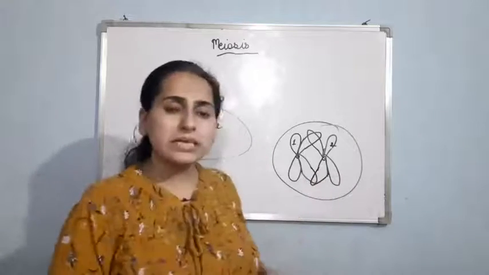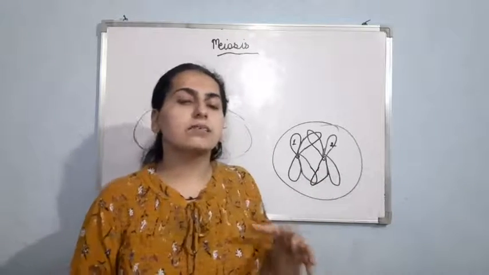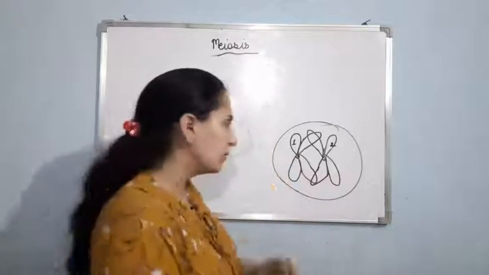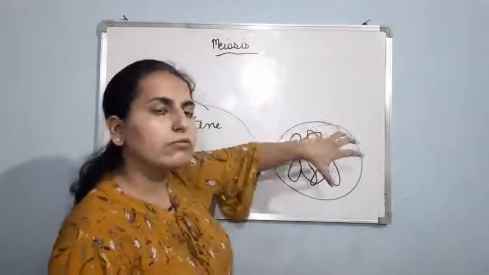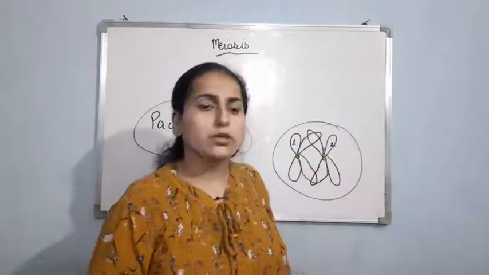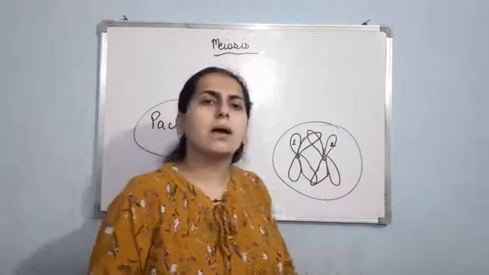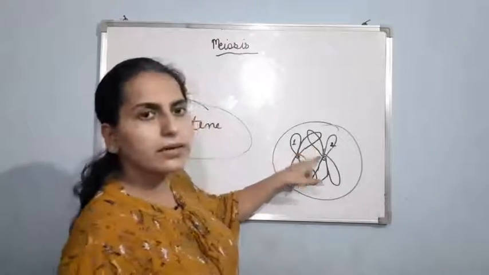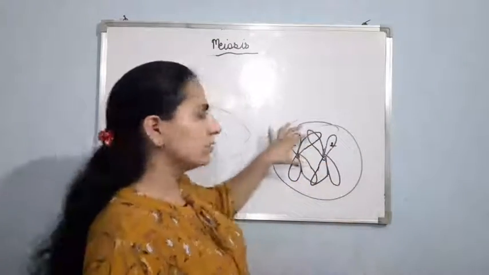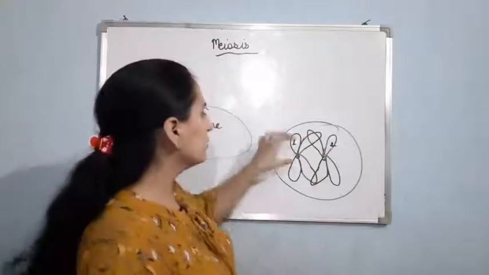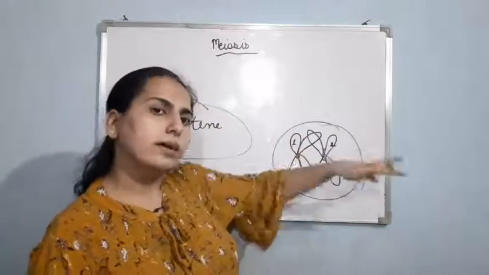Clear? So basically, pachytene is the stage in which there is crossing over between the non-sister chromatids of the pair of homologous chromosomes. So basically in the crossing over, what is happening actually? The genetic material of one chromosome is being transferred to the other one, and the genetic material of this one is being transferred to the other one.